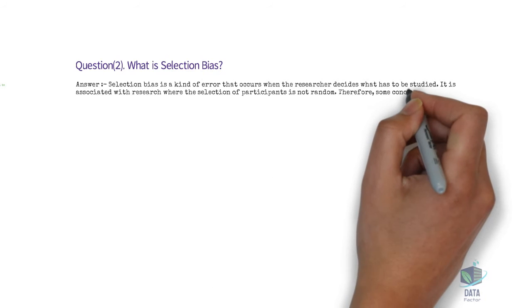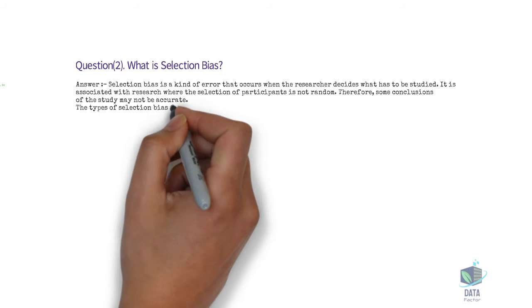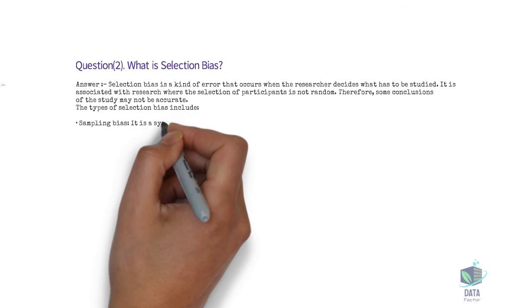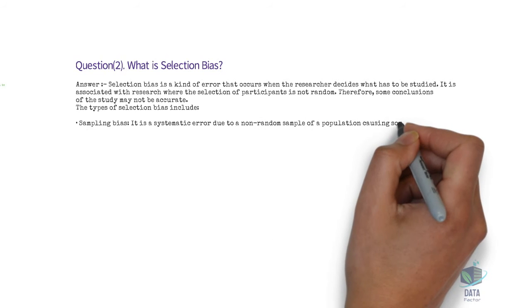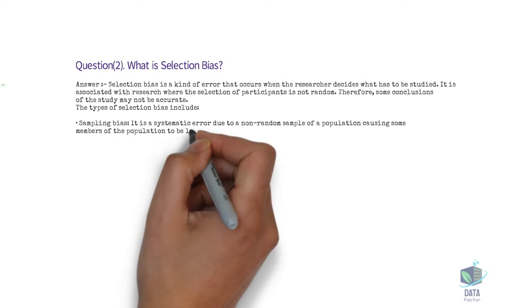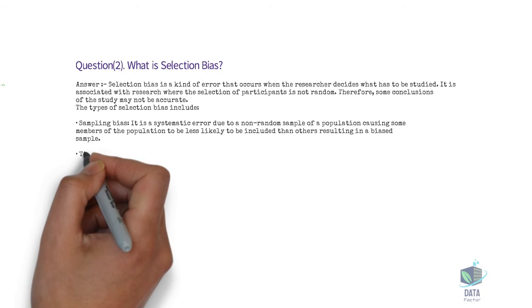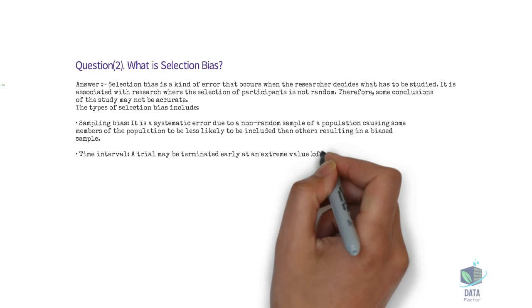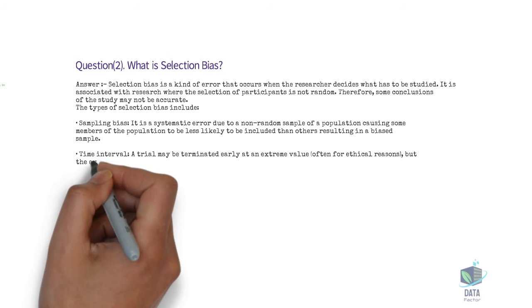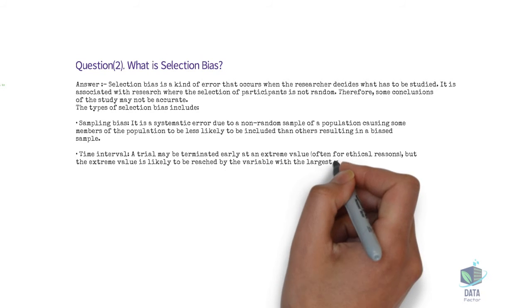The types of selection bias include sampling bias. It is a systematic error due to a non-random sample of a population causing some members of the population to be less likely to be included than others, resulting in a biased sample. Time interval. A trial may be terminated early at an extreme value, often for ethical reasons, but the extreme value is likely to be reached by the variable with the largest variance, even if all variables have a similar mean.